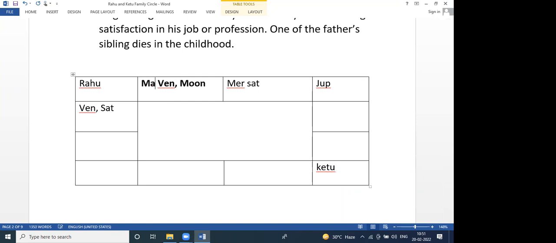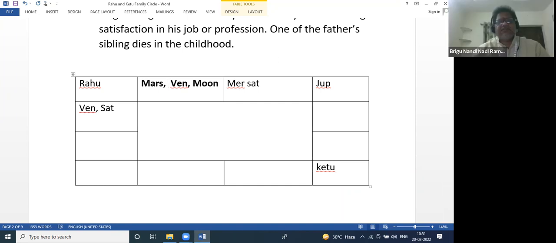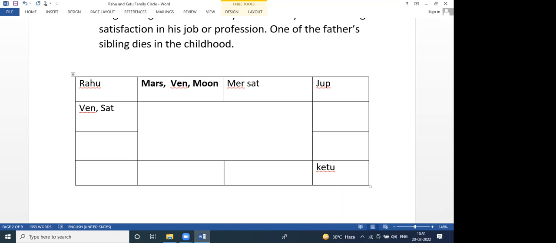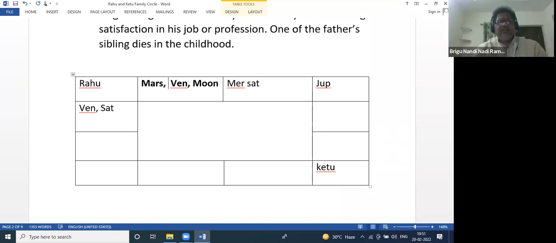Many times Saturn, Rahu, Ketu are conjunct many planets. And sometimes people have Kal Sarp Yoga or Kal Amrit Yoga. Then all the planets will be considered within the circle, family circle, if they are conjunct Rahu or Ketu. For Kala Sarpa Dosha, all should be inside only. That is Kala Sarpa Dosha. That is a different thing. Here we are talking about one planet out of Rahu Ketu family.